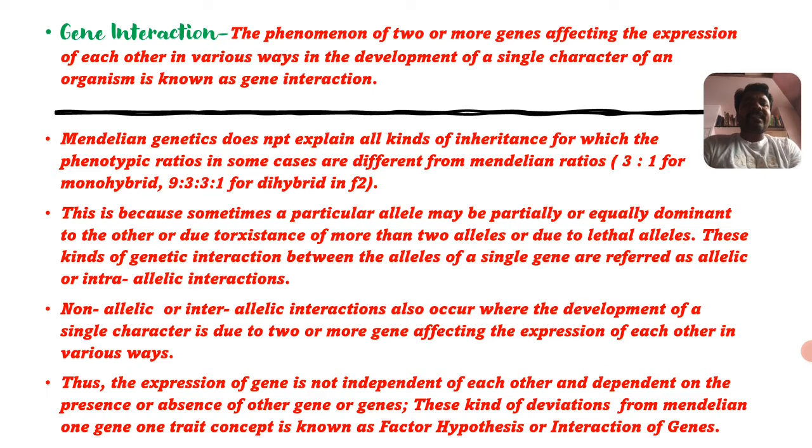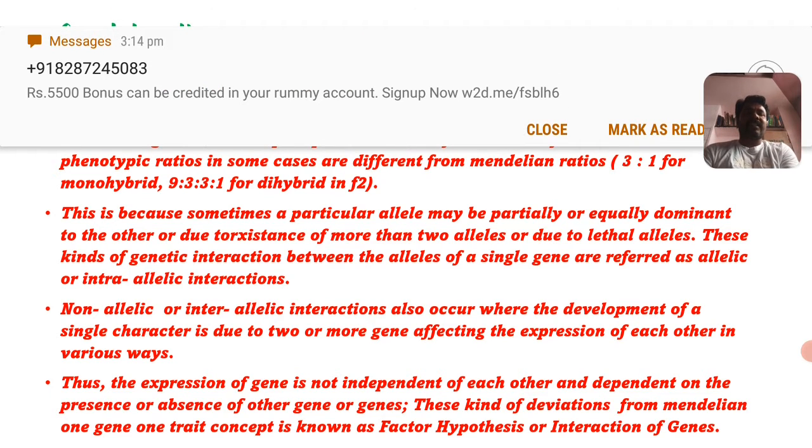These kinds of genetic interaction between the alleles of a single gene are referred to as allelic or intra-allelic interaction. Non-allelic or inter-allelic interactions also occur, where the development of a single character is due to two or more genes affecting the expression of each other in various ways.